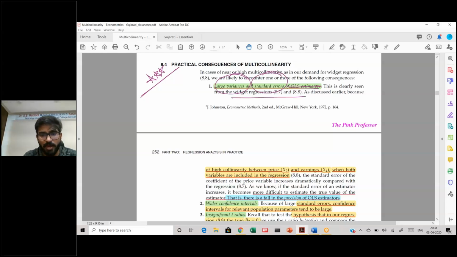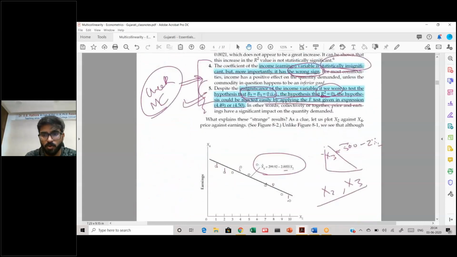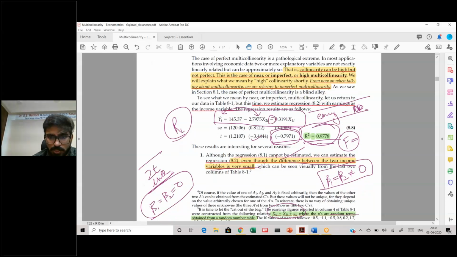Let's compare 8.7 to 8.8. This was our 8.8, the regression in which there was high multicollinearity. Remember, this was the question where we had taken x2 and x4. Can you see the standard error is 0.81 here? The t value is this. Can you see this?